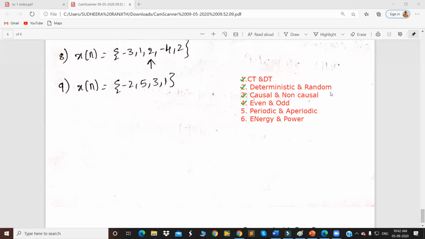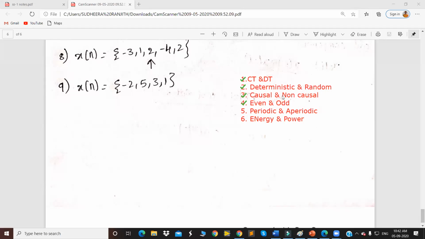But a random signal is a signal whose mathematical behavior is not known to us, meaning we can't find the amplitude, phase, or any other attribute of the system with full accuracy.